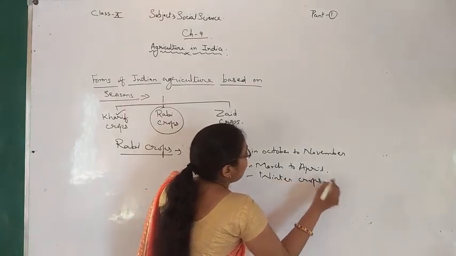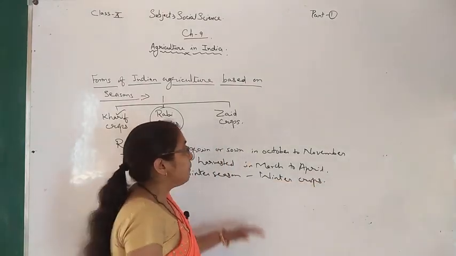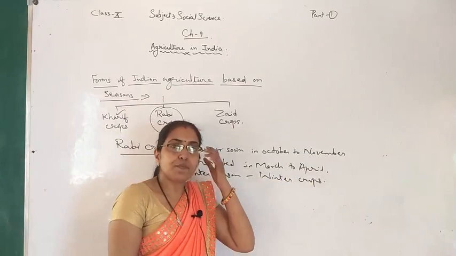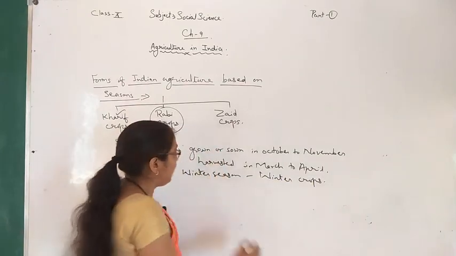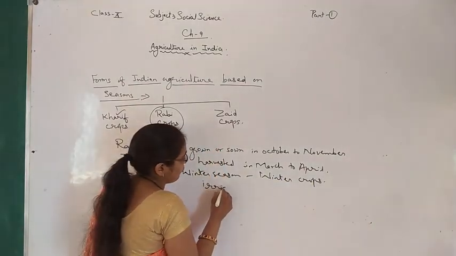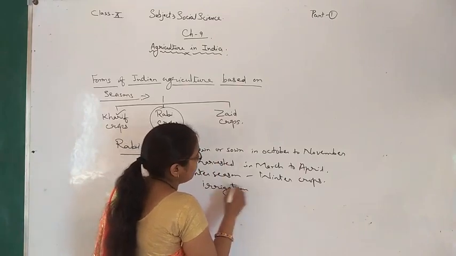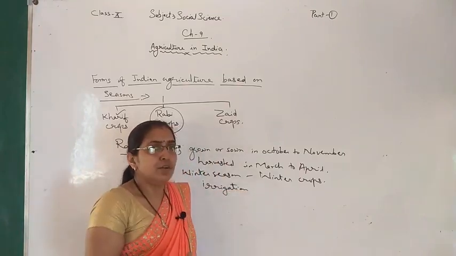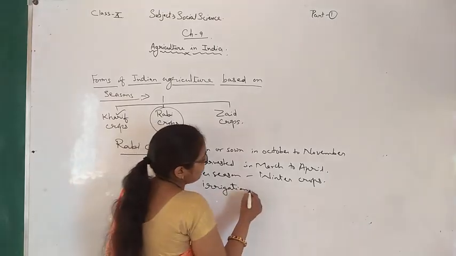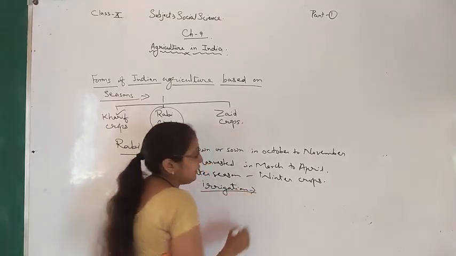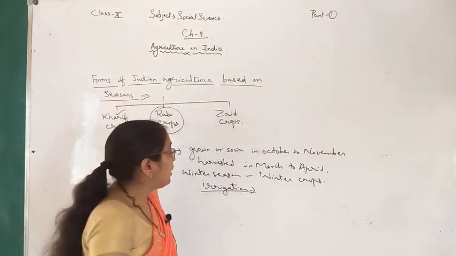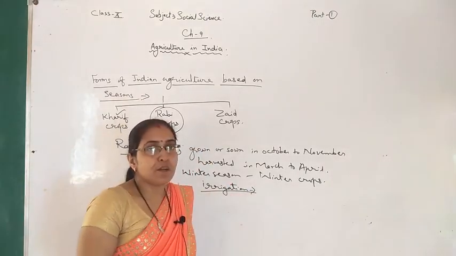Mostly these crops are done with the help of irrigation. You know that during winter there is no rainfall, that's why we use irrigation. Now which main crops are there?